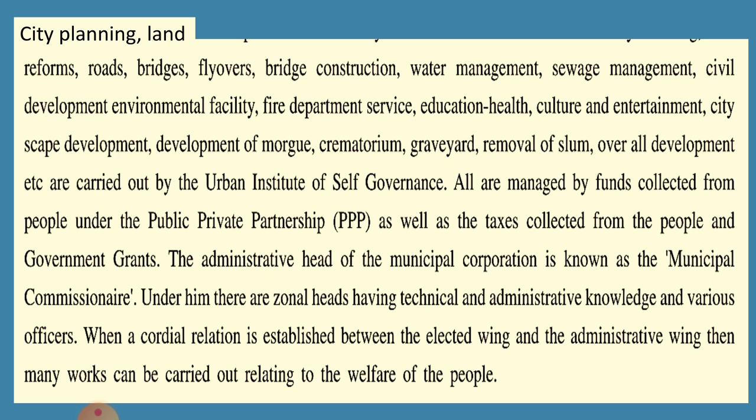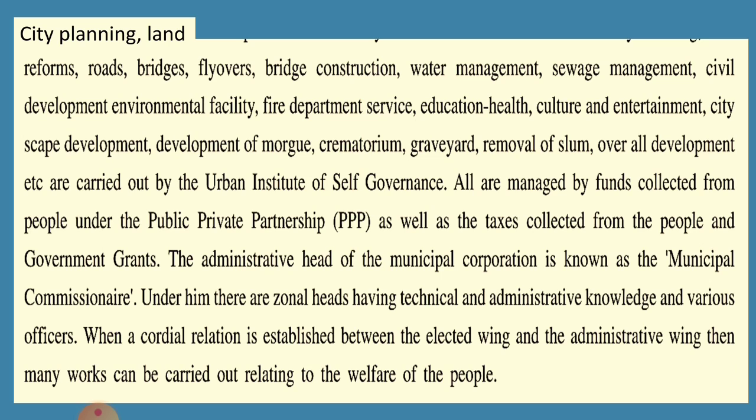Okay, bridges, flyovers, bridge construction, water management, sewage management, civil development, environmental facility, fire department service, education, health, culture and entertainment, cityscape development. Okay, out of the city area that is not being developed or that is dirty.